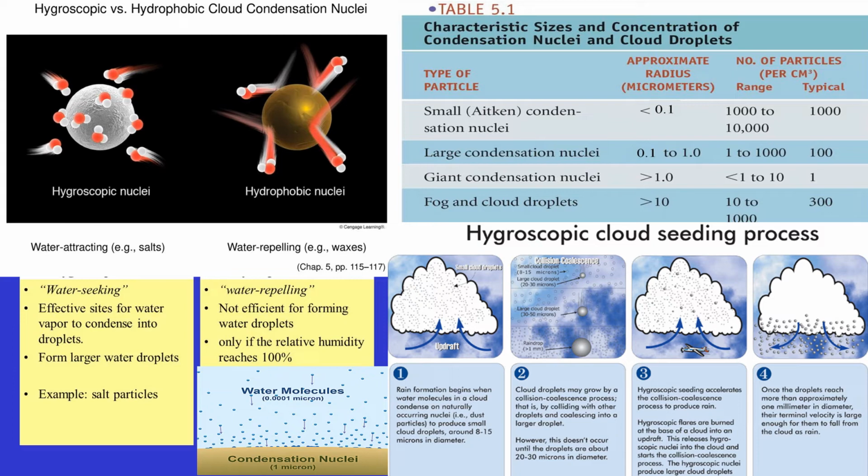These particles resist condensation even when the relative humidity is above 100%. As we can see, condensation may begin on some particles when the relative humidity is well below 100%, and on the other hand, on others only when relative humidity is much higher than 100%.